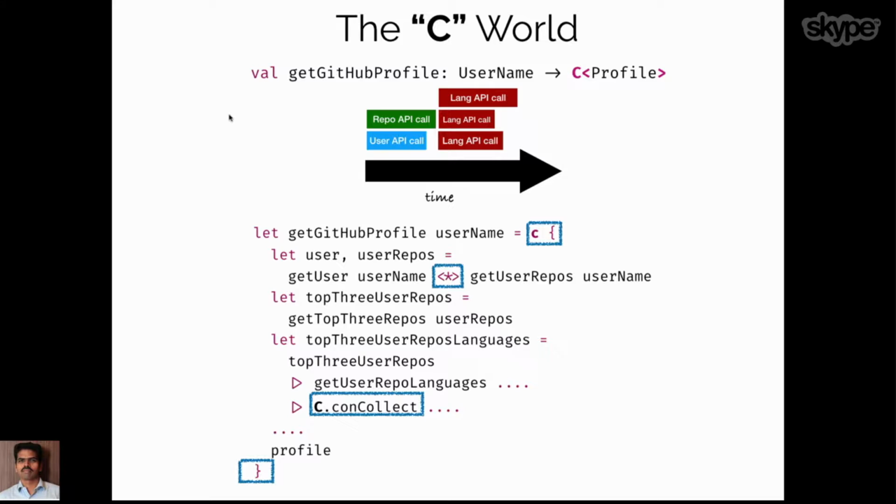For example, over here in the get username and get user repos, we know that it can be parallelizable. So what we are actually doing here, I'm using an infix operator over here that takes two different contexts and runs them parallelly and gives the responses back. And if you look below, we have something called conCollect. Again, we will touch that back a little later. So it is something like, given a list of something in the C world, it runs all of them parallelly and gives you the responses.